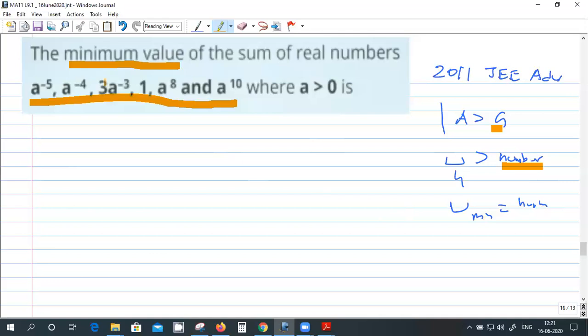Okay. So instead of this, the positive power is 18, the negative power is minus 9, and then minus 12, so minus 6 is short. So this 3 into A raised to power minus 3, you can write as A minus 3 plus A minus 3 plus A minus 3, as 3 separate terms. So now the geometric mean will become